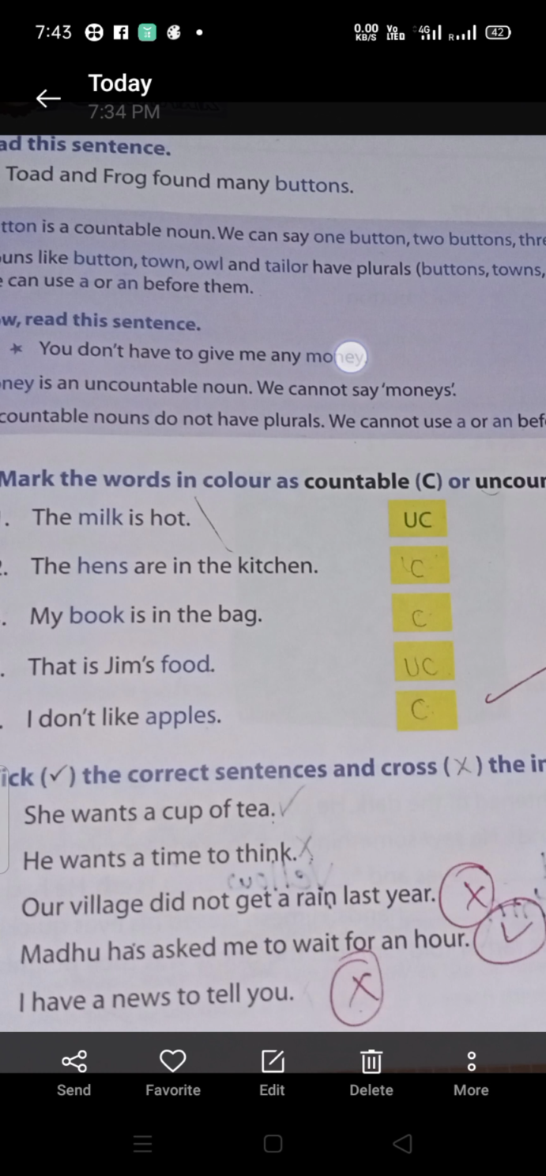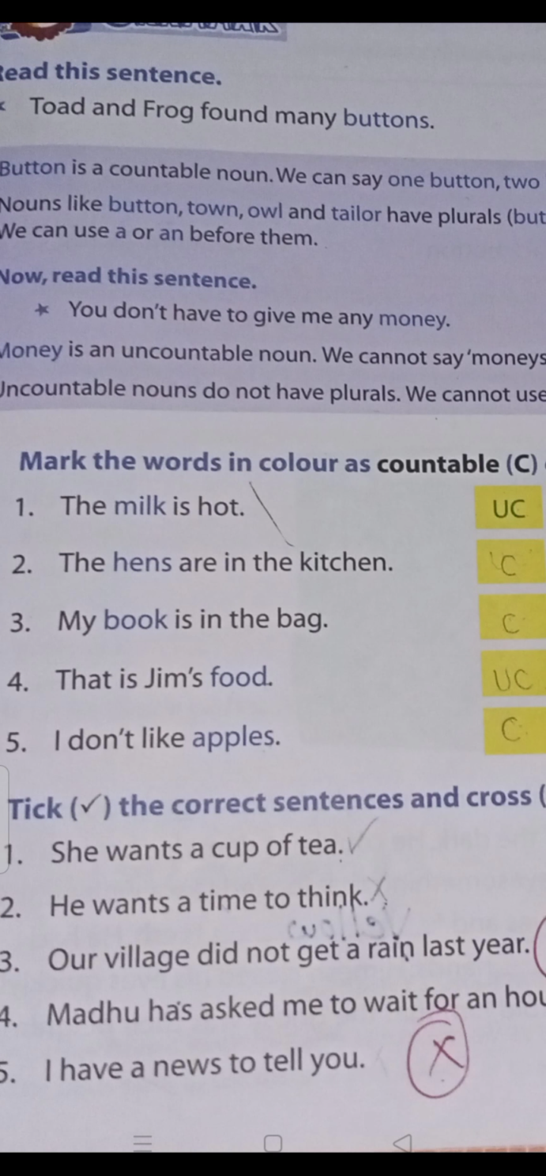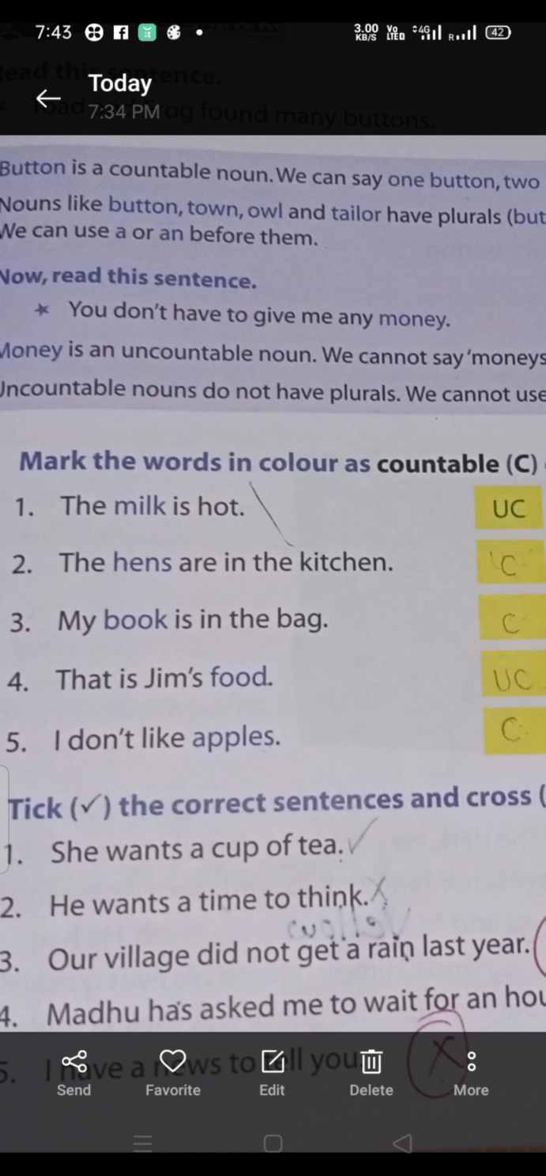Okay. Now here some exercises are there. Mark the words in color as countable, C, or uncountable, UC. Milk is hot. Milk, can you count it? No, it is not a countable noun, so it is an uncountable noun. The hands. Hand is countable, so we use the plural form here. So they use here, the hands are in the kitchen.